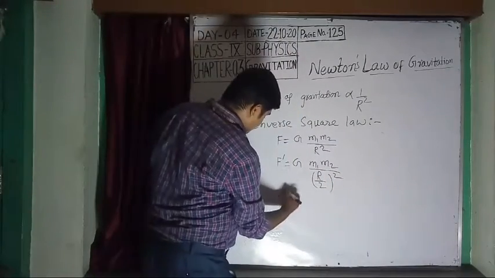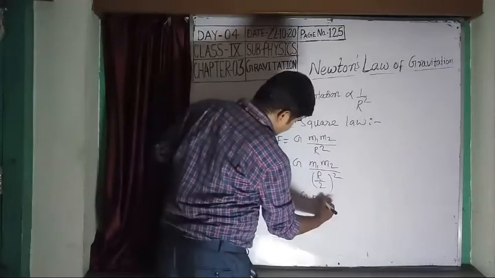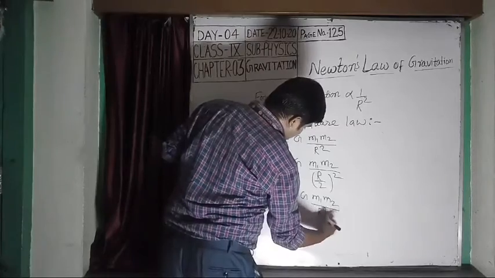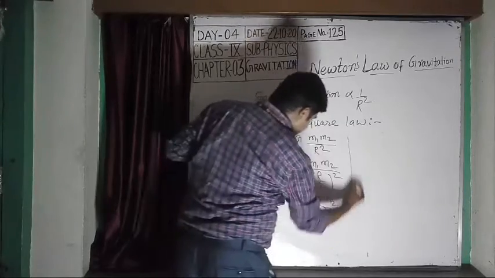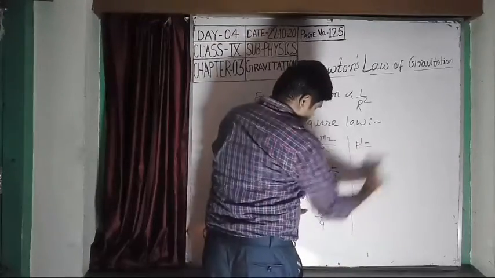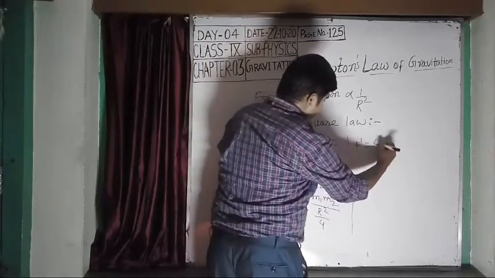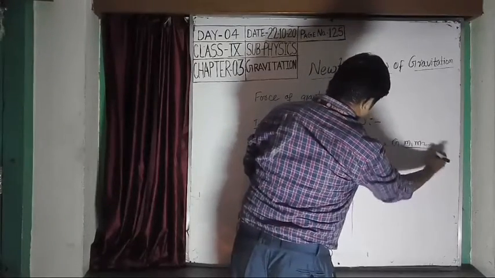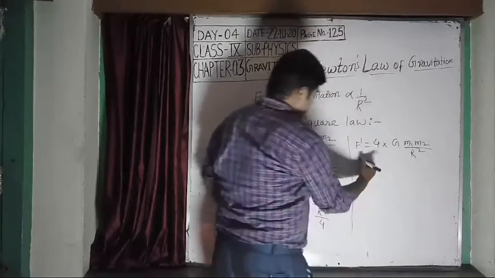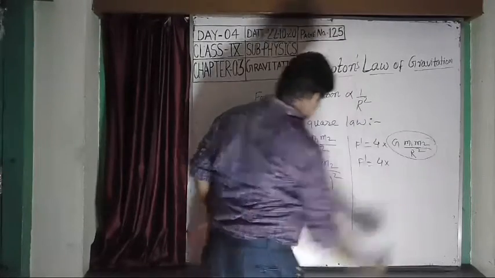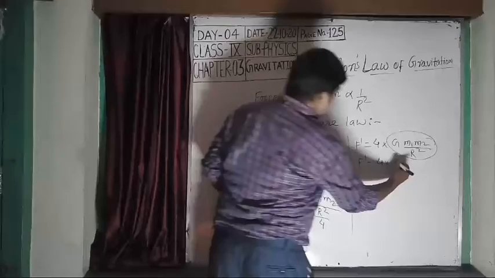Then F dash is equal to G m1 m2 by r square by 4, that means F dash is equal to 4 into G m1 m2 by r square, so F dash is 4 into the previous value F, 4F.